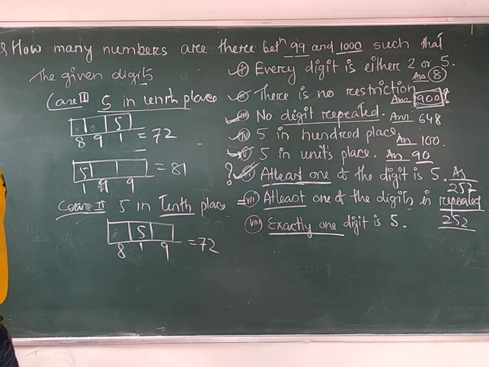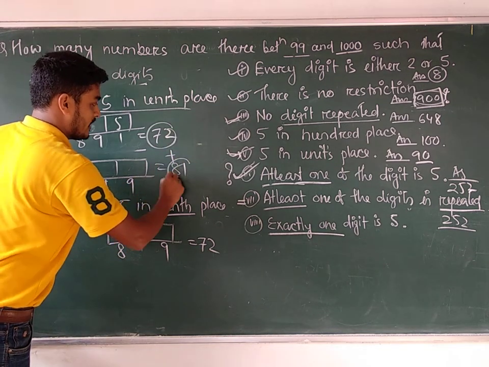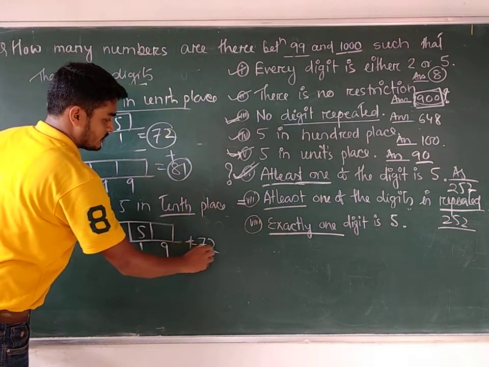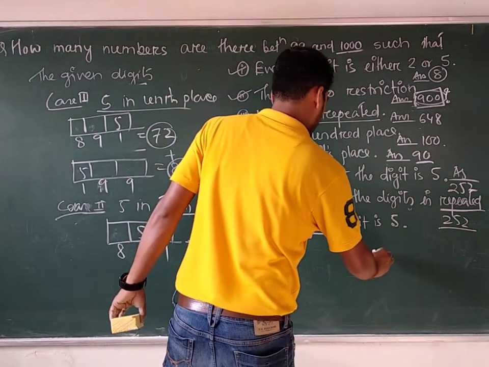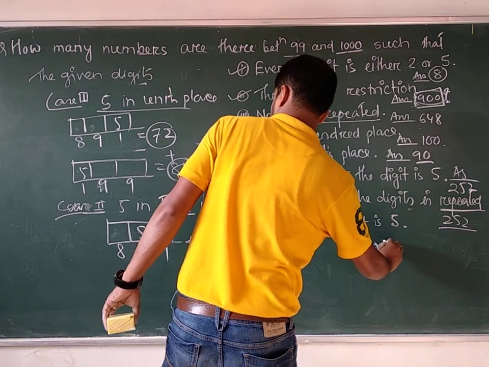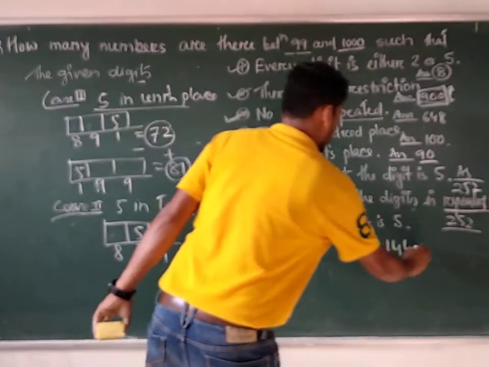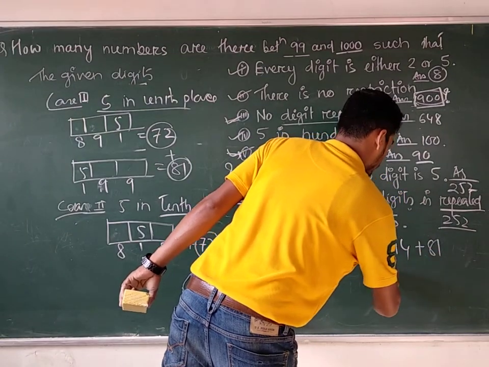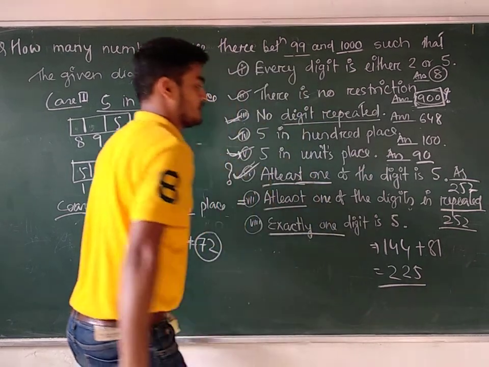So what is the total number of numbers where 5 is present exactly one time? 72 plus 72 plus 81. So the answer is 144 plus 81, which is 225.